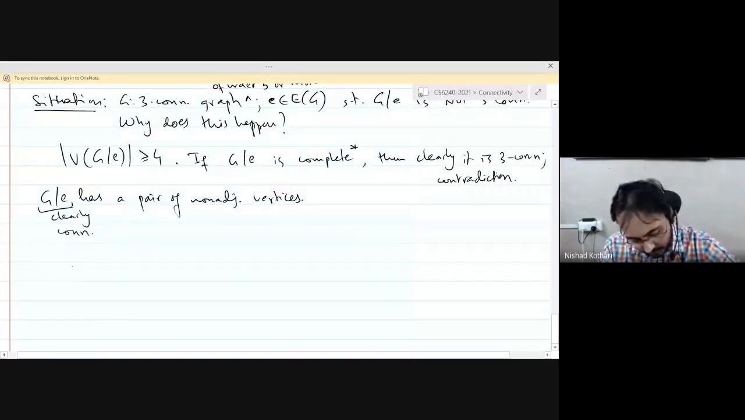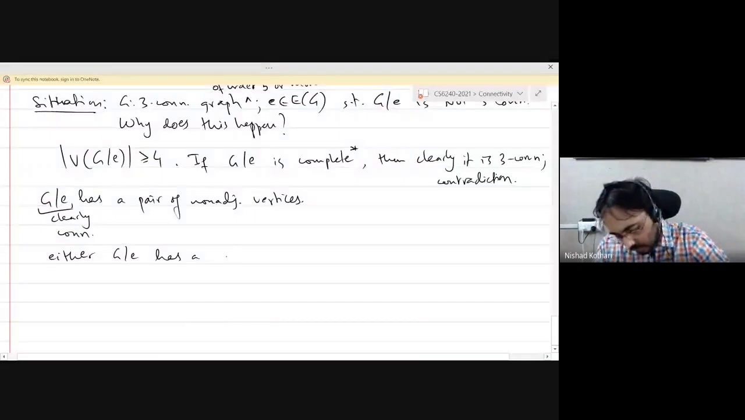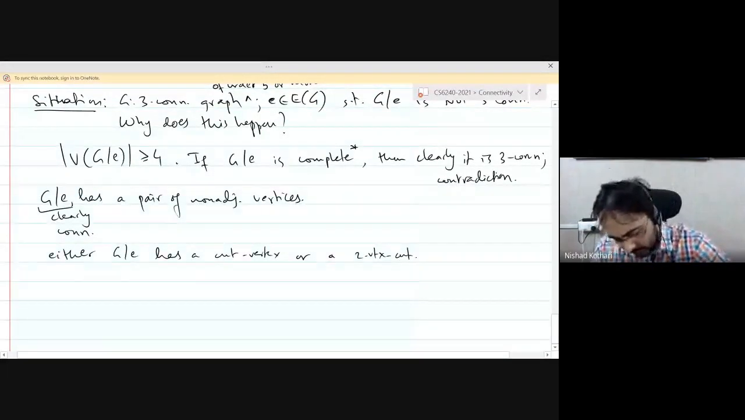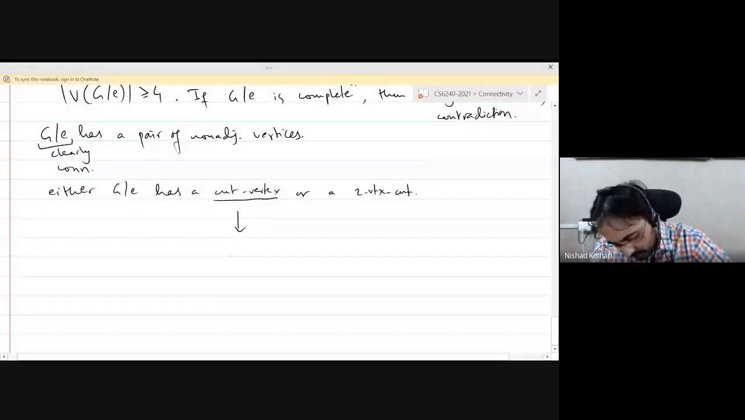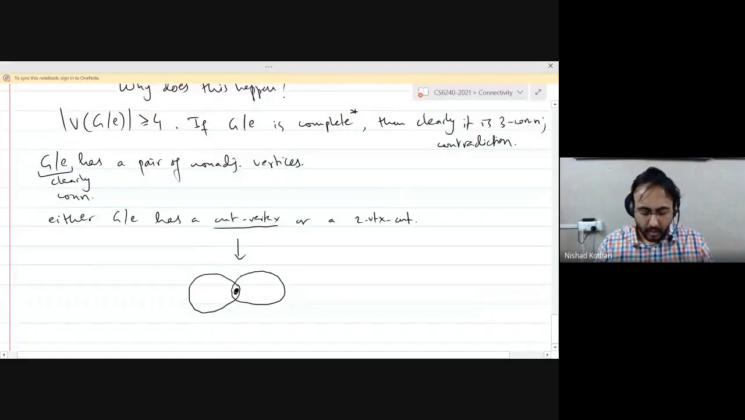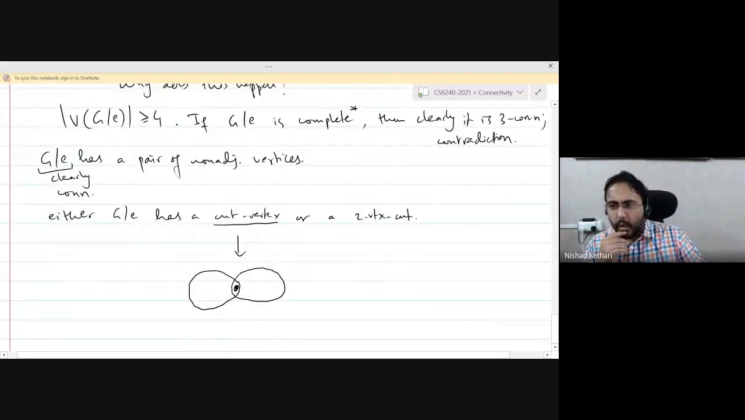So there are 2 possibilities. Either G contract E has a cut vertex or a 2 vertex cut. Okay, let's deal with this possibility quickly. So you have this 1 vertex and the graph breaks into 2 pieces when you remove this vertex, or more, 2 or more, doesn't matter. I'm drawing at least 2, but it could be more. Okay, is this even possible? We had a 3 connected graph, we contracted one edge. Could we get a graph that is not even 2 connected?